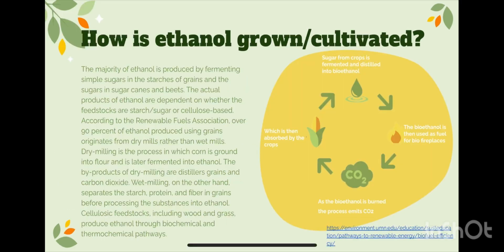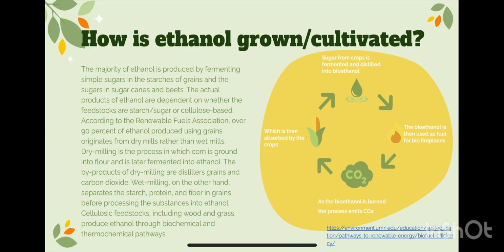How is ethanol grown and cultivated? The majority of ethanol is produced by fermenting simple sugars into the starches of grains and the sugars in sugar canes and beets. The actual production of ethanol is dependent on whether the feedstocks are starch and sugar-based or cellulose-based. According to the RFA, over 90% of ethanol produced using grains originates from dry mills rather than wet mills. Dry milling is a process in which corn is ground into flour and is later fermented into ethanol.